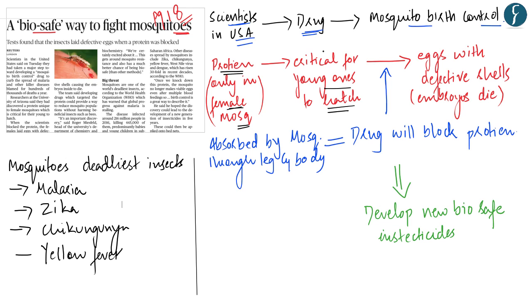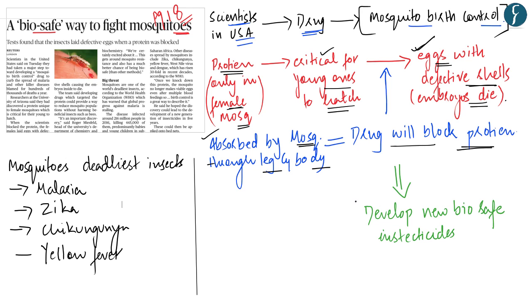The reason why this protein is very important for the female mosquitoes is because in the absence of these proteins, the females will lay eggs which will have defective shells. And these defective shells will then cause the embryo to die inside the shell itself and not to hatch into a young one. So as per the news, the drug which has been discovered by the scientists in the United States of America will actually block this protein, which is very critical for the female mosquitoes to give birth to young ones. These drugs can be used in the form of sprays, which will then be absorbed by the female mosquitoes through her legs and bodies, making it one of the most effective ways of mosquito birth control.